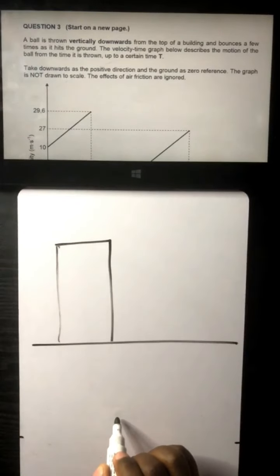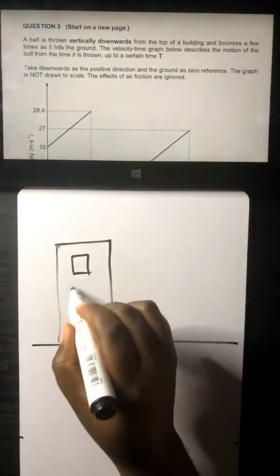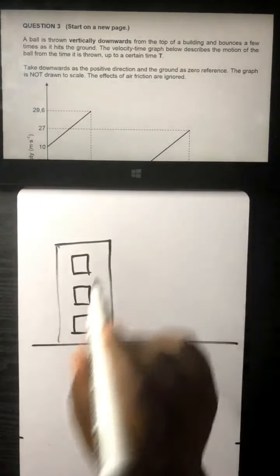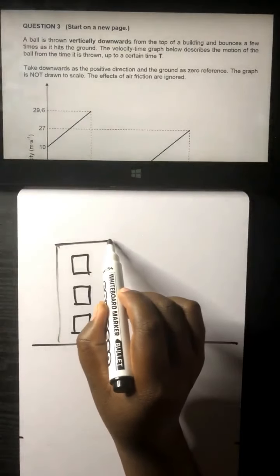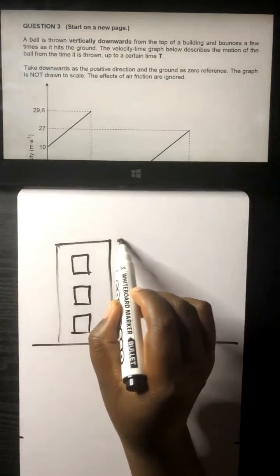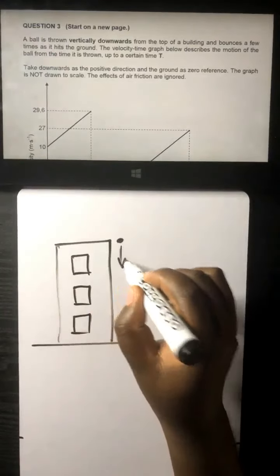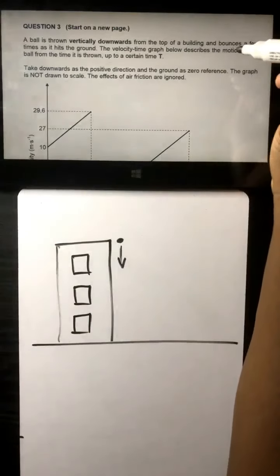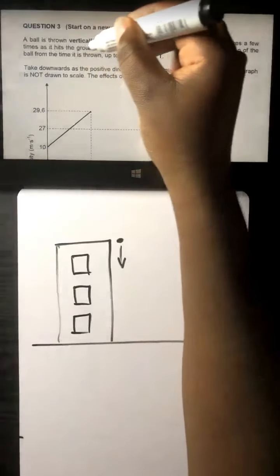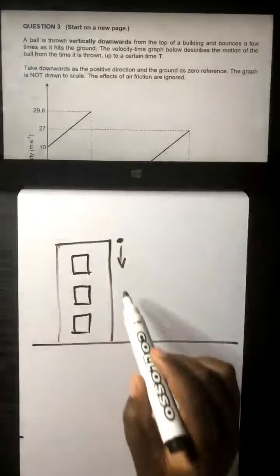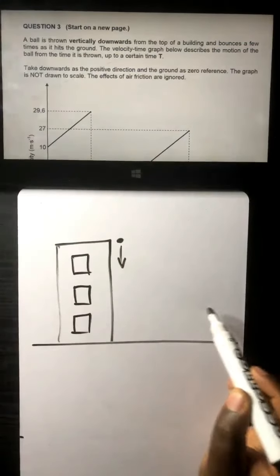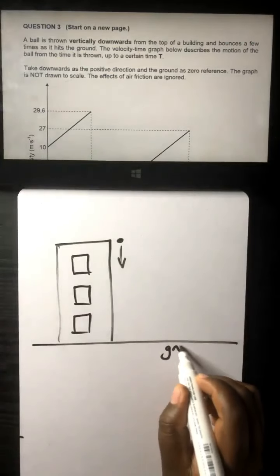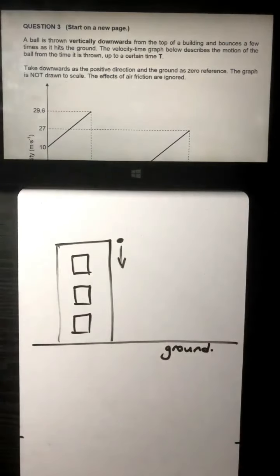So, obviously, we've got a ball which is being thrown vertically downwards from the top of a building. So, assuming that this is the top of a building, we've got a ball which is being thrown vertically downwards, and it bounces a few times as it hits the ground. So that means it's going to hit the ground, bounce, hit, bounce. We are just not sure of how many times it hits the ground. So I'll just indicate there that we've got the ground.